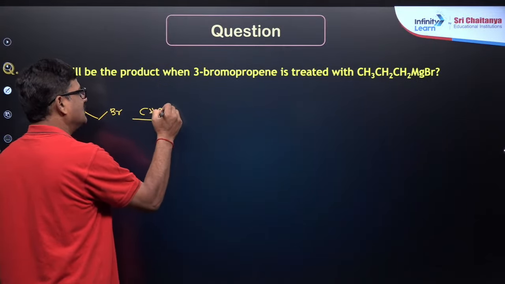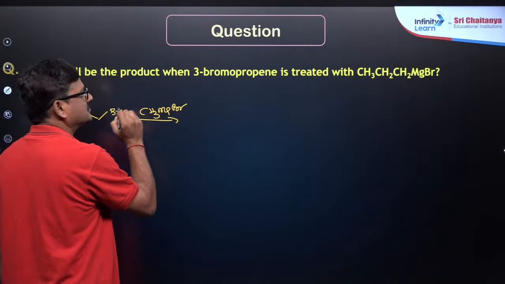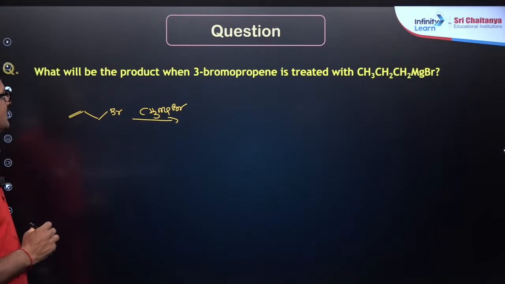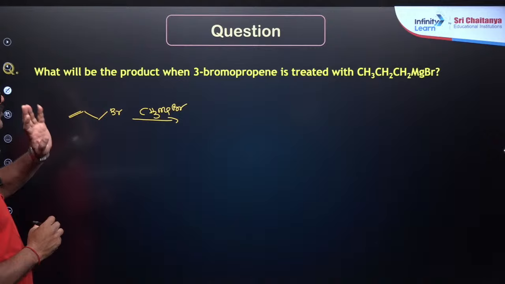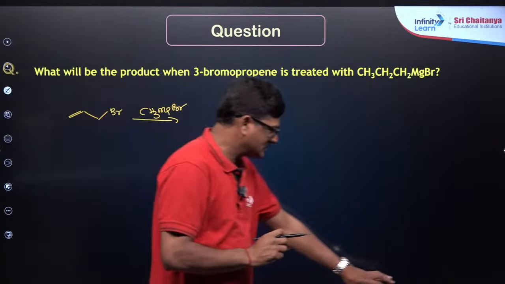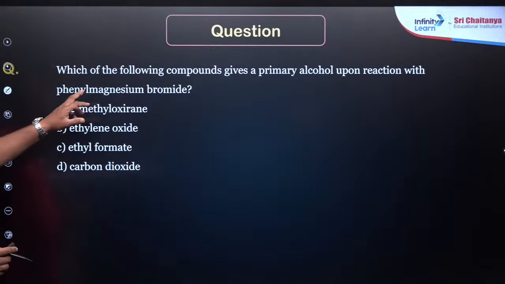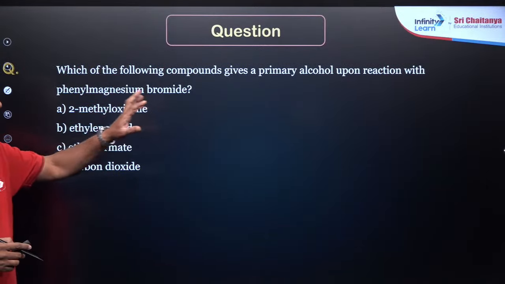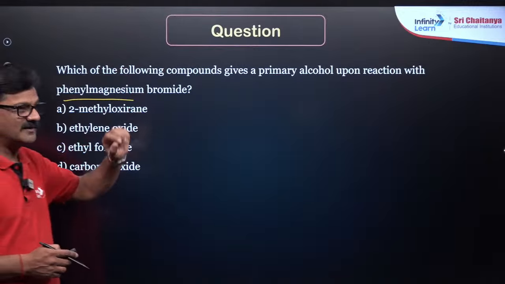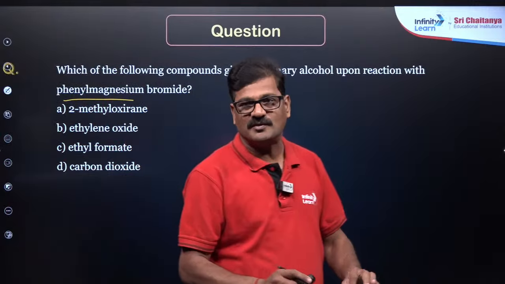CH3MgBr. 3-bromopropene. So, I'll come back to this. One more question, I will do it. Which of the following compounds gives a primary alcohol upon treatment with phenyl magnesium bromide? Like these, we will be getting such questions.